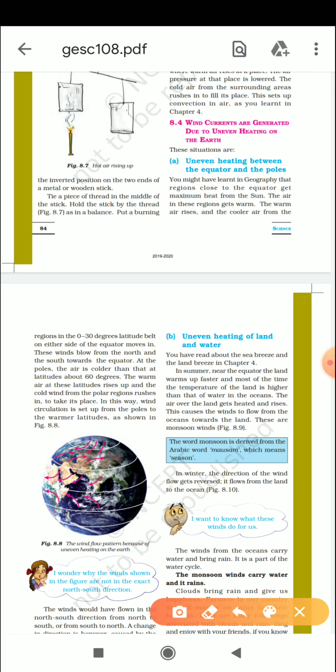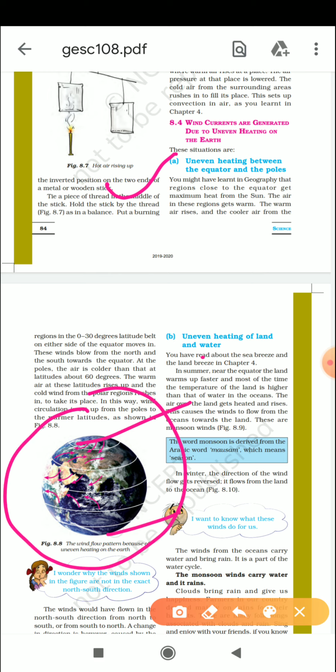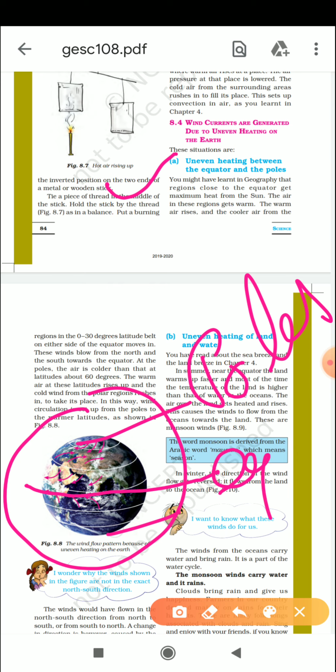Fine. So, let me summarize this again to you. That uneven heating between the equator and the poles. So as you know, this is your earth. This and this portion of your earth is called the poles. And this is the equator.